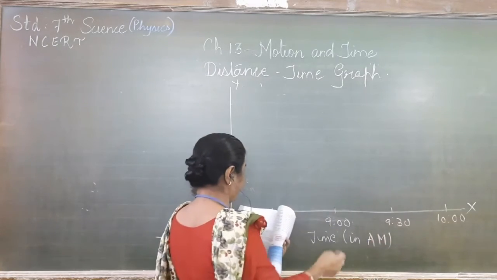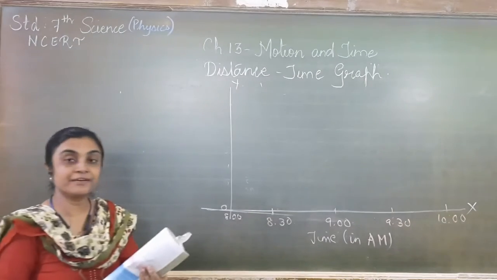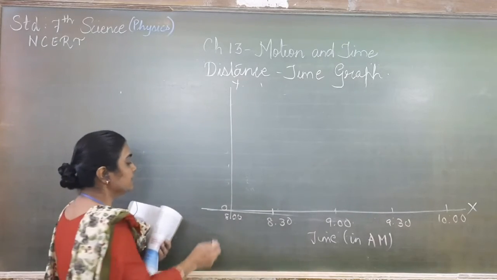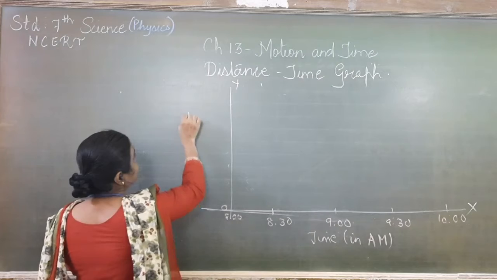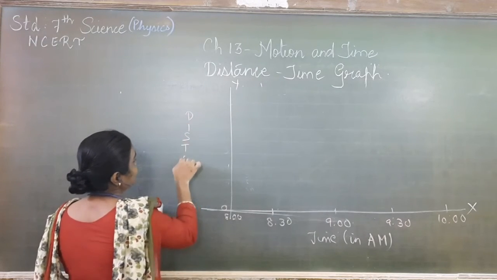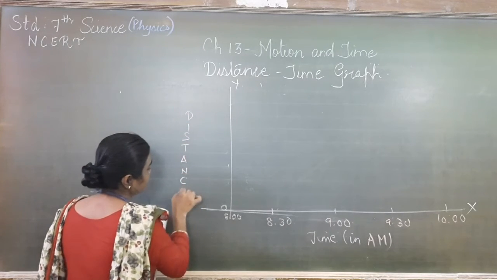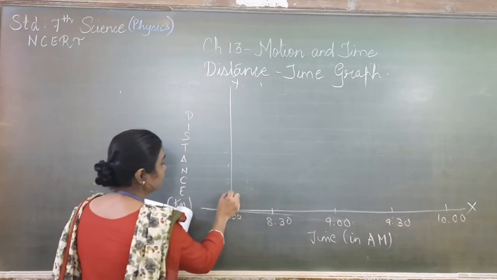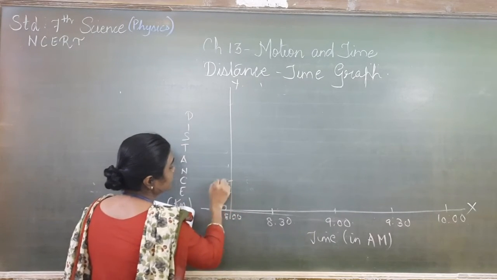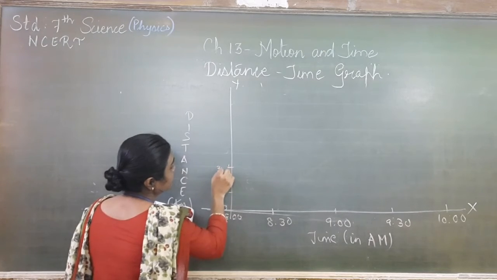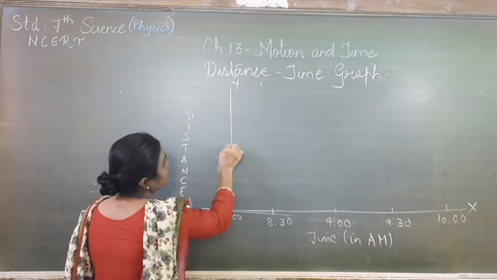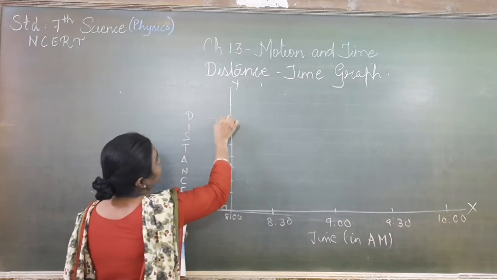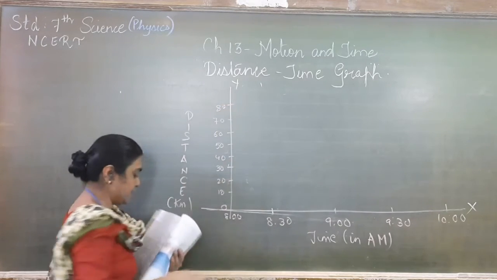The scale we are using for distance is 1 centimeter equal to 10. Now we will add the distance on the y-axis, that is in kilometers. Here 0, then 10, 20, 30, 40, 50, 60, 70 and 80 kilometers.